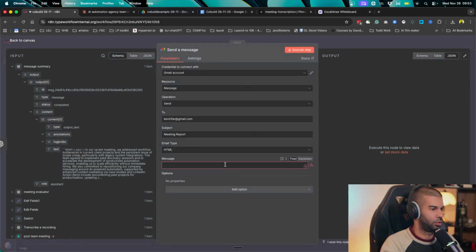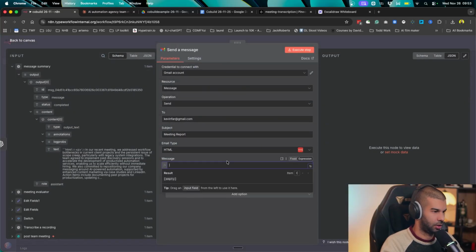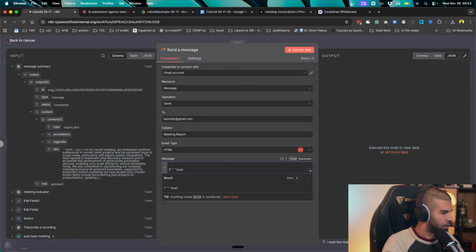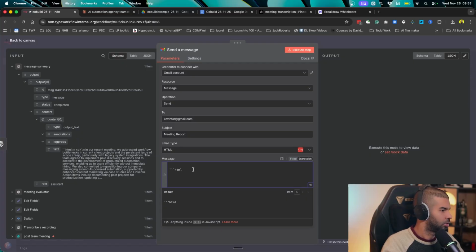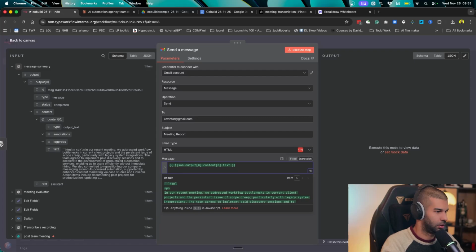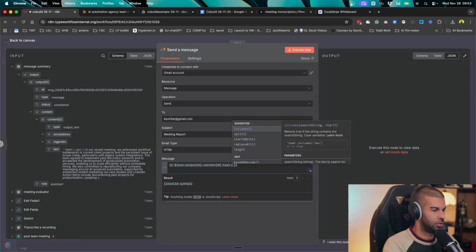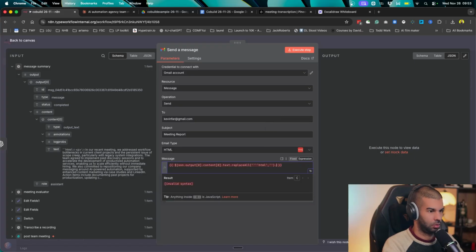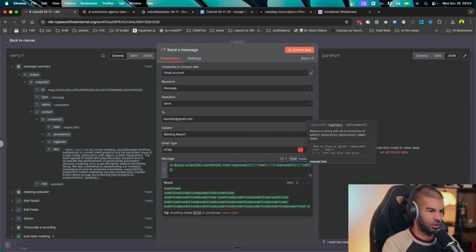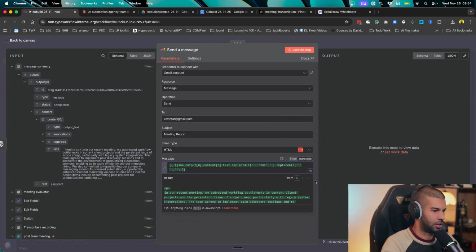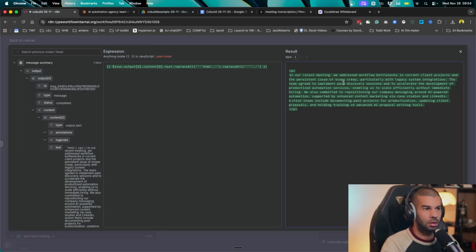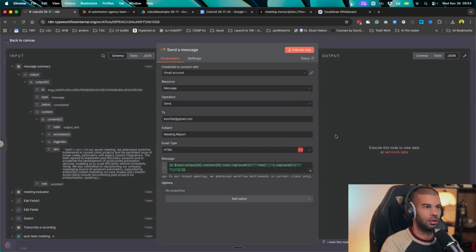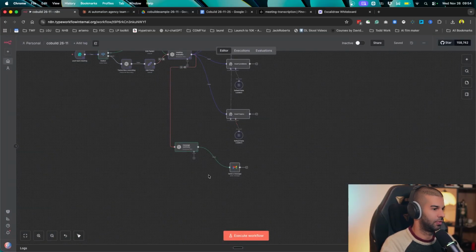So we will go to Gmail. We can just send an HTML email. As always, OpenAI, or large language models, sometimes insert those triple backticks HTML. So we'll just need to do a replace all. We insert that and replace it with nothing. And we also do the same for the ending backticks right there. So this should now send us an email like that. In our meeting, we address that, great. So at the end of the meeting, once we evaluated that, we send a message with a report.